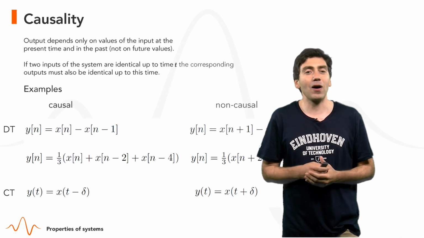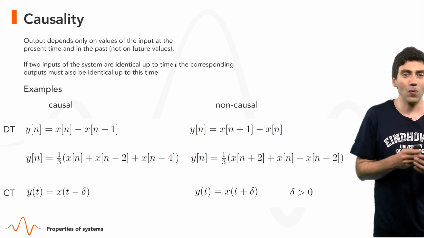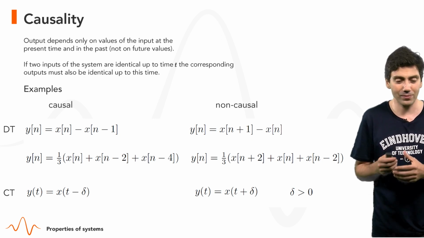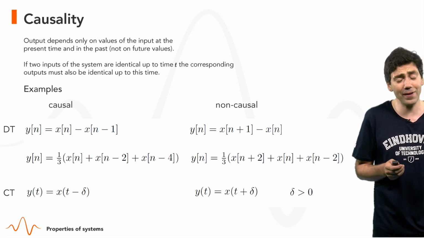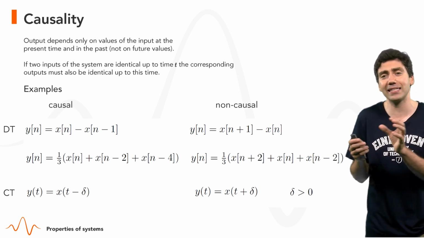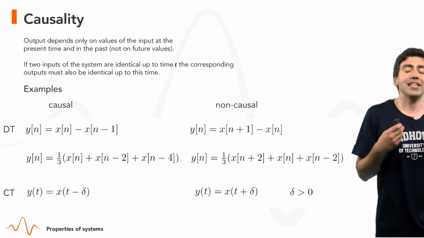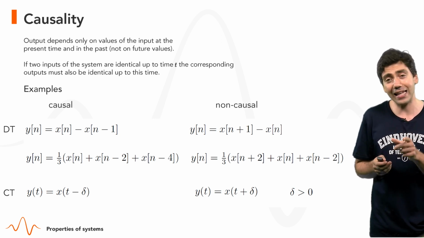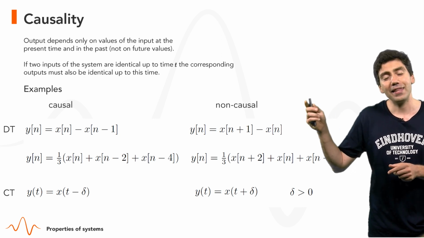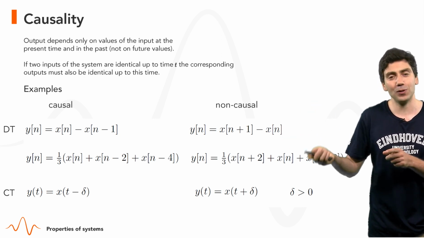A few examples of causal systems. First difference: y of n equals x of n minus x of n minus 1. It's a causal system, but a very related, very similar system, x of n plus 1 minus x of n, is non-causal. Why? Because at time n, the output would depend on the future.